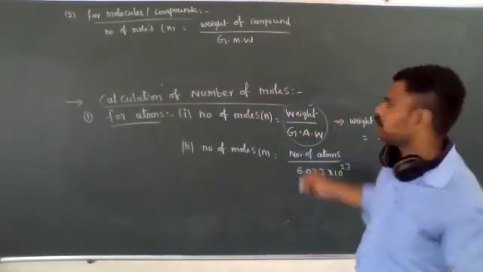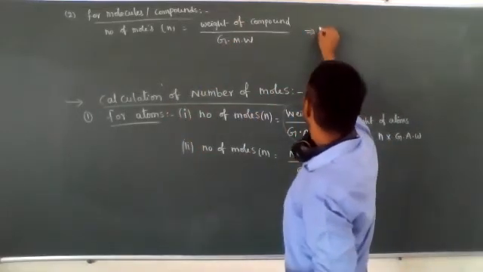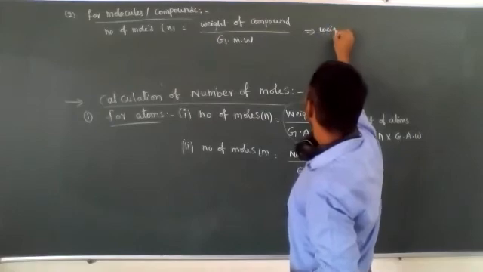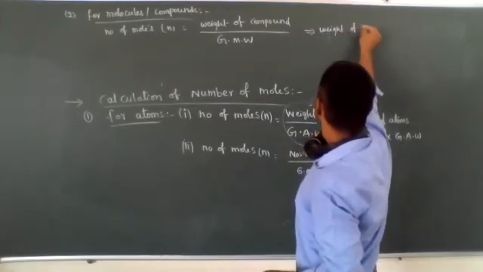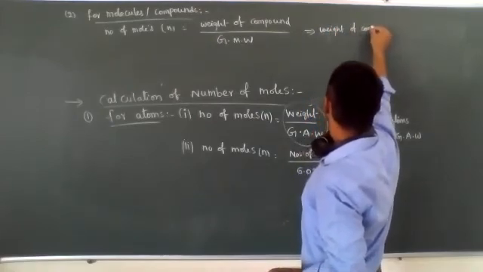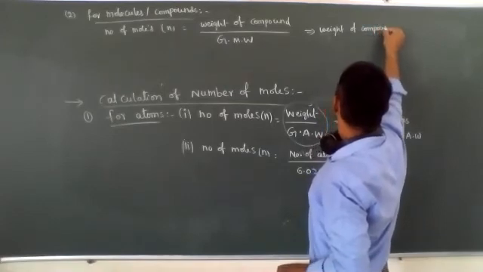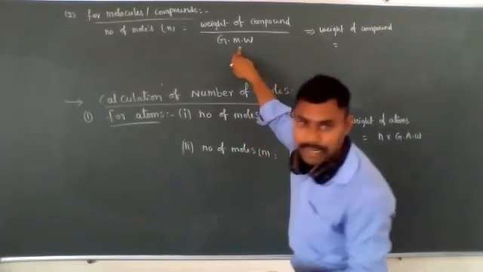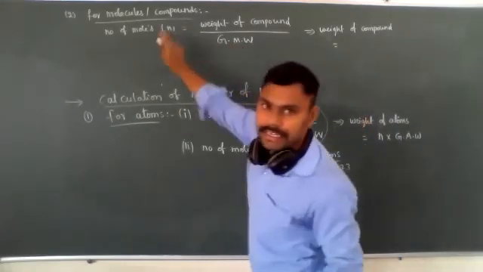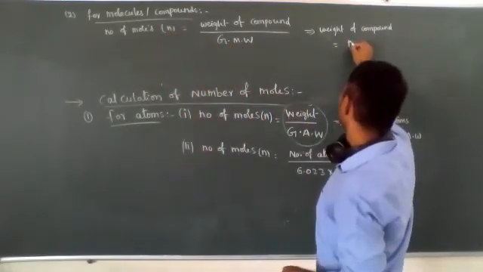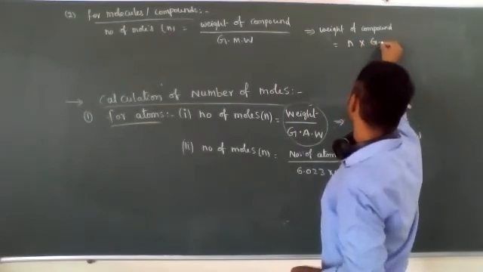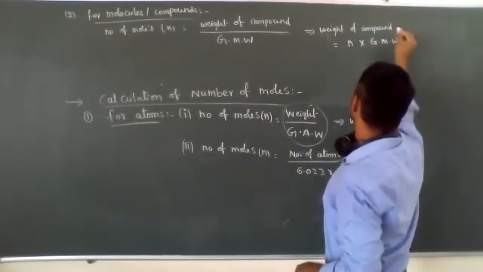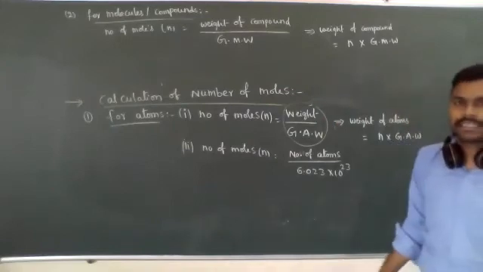If you want the weight of compound, the gram molecular weight is the denominator; when it comes to this side it becomes multiplication: n into GMW, the gram molecular weight of the compound.